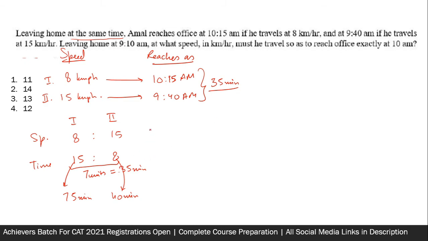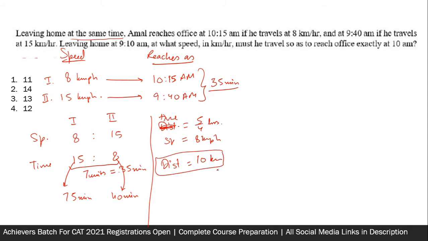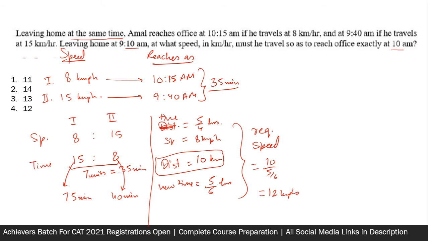Now one thing that you can do is find out the distance. So 75 minutes is 5 by 4 hours, and the speed was 8 kilometers per hour. You can find the distance by multiplying these two, and you get the distance as 10 kilometers. Now for this distance of 10 kilometers, next time you have 50 minutes in your hand. 50 minutes is 5 by 6 hours. So the required speed will be 10 upon 5 by 6, which is 12 kilometers per hour. So we get the answer like this.